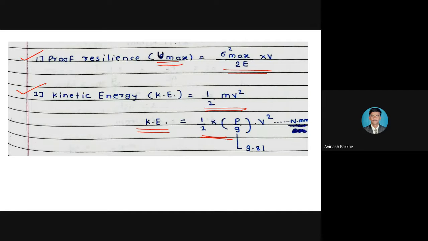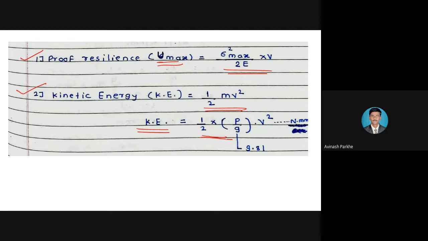In the statement, if gradually applied load is given, immediately you can say that this problem is based on the stress of gradually applied load. If the word suddenly is mentioned, then immediately you can say that the problem is based on suddenly applied load. Sometimes impact load is mentioned, sometimes it is not, but in the statement, the falling height, whatever the height is, that distance will be given. If height is mentioned in the statement, immediately you have to say that the problem is based on impact load calculation, because in gradually applied load and suddenly applied load, the height parameter is totally negligible. It is not considered.